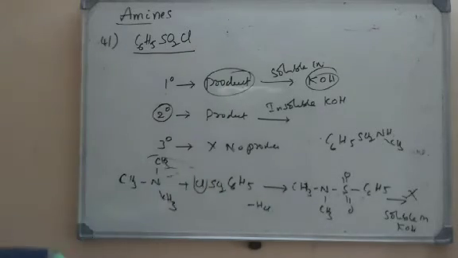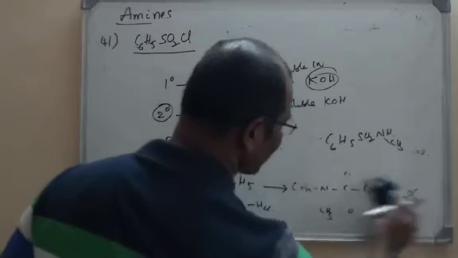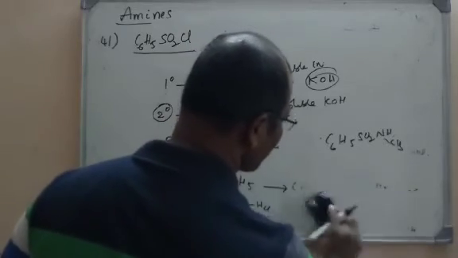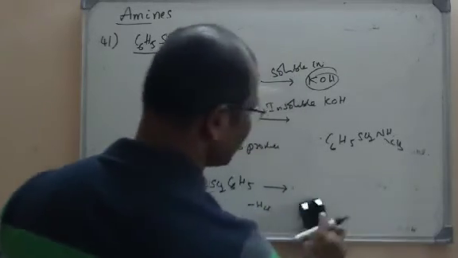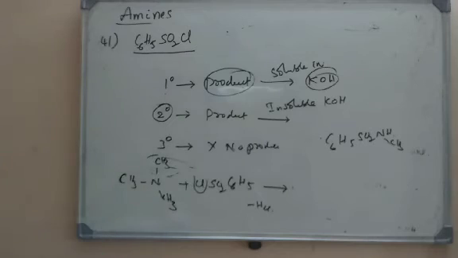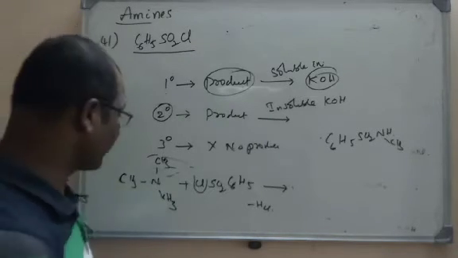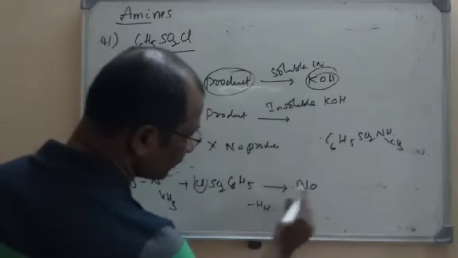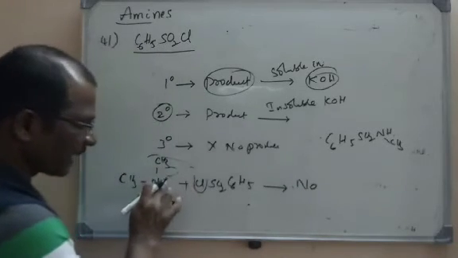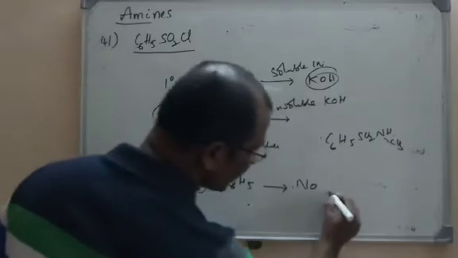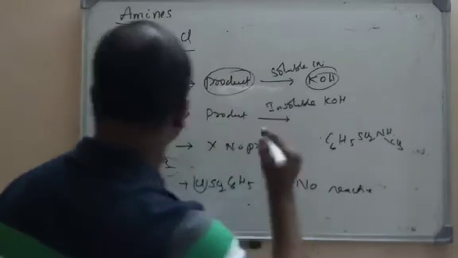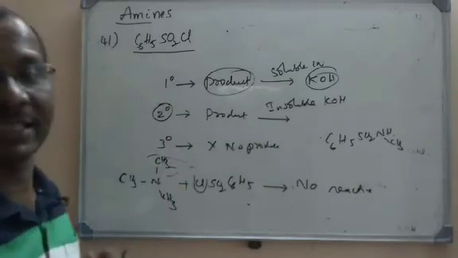If you take a tertiary amine, actually here the reaction is due to the hydrogen on the amino group, that is nitrogen. Primary amine has two hydrogens, so it can react. Secondary amine has one hydrogen, it can react. But tertiary amines have no hydrogens on nitrogen directly, so here no reaction. So this is all about the Hinsberg reagent and its test.